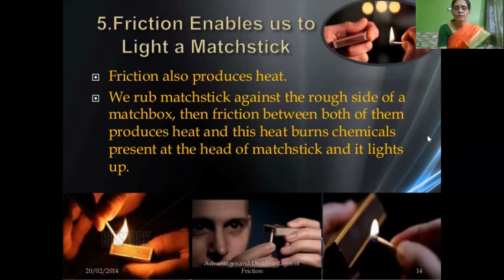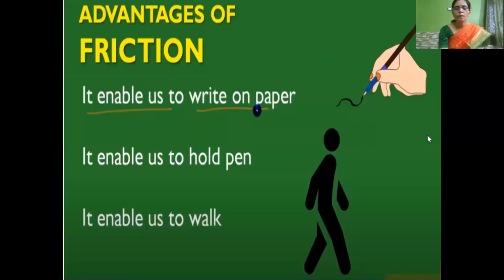Even during winter days, we rub both our hands. When we rub the surfaces of both hands over each other, heat will be produced due to the friction that exists between both surfaces of our hands. Similarly, here also when we rub the matchstick against the surface of the matchbox, heat is produced due to friction, and this heat burns the chemicals present in the tip of the matchstick, so that the matchstick lights up.